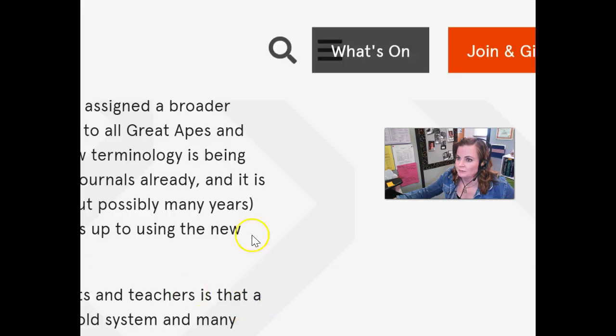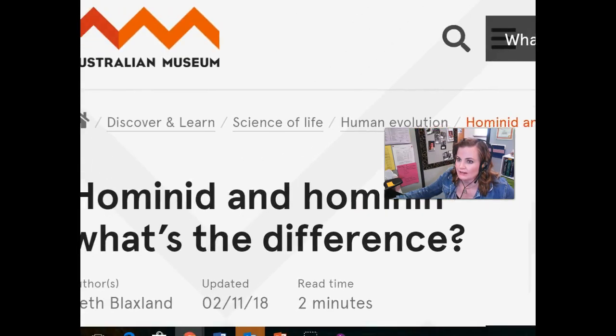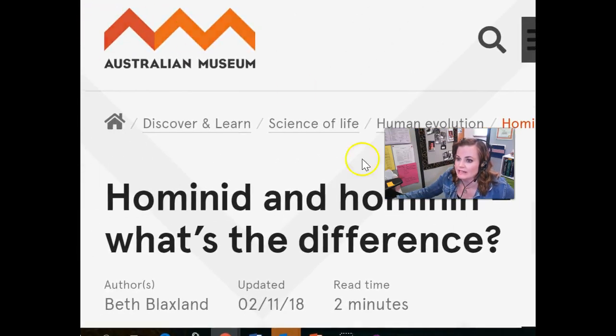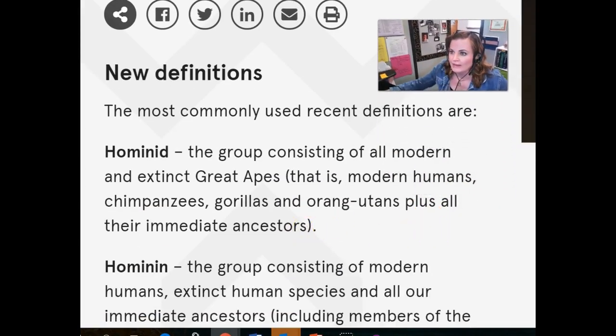Oh, here we go. We have a hominoid versus hominin. And that's what this website is showing us here. If I can move this over, catch the whole screen. What's the difference? This was written last year, so this is a relatively new thing. That hominoids are the group consisting of all modern and extinct great apes.